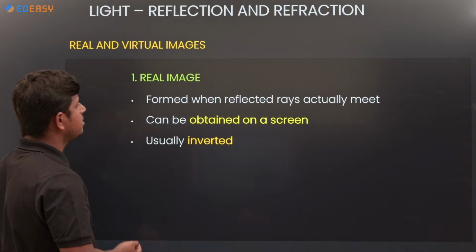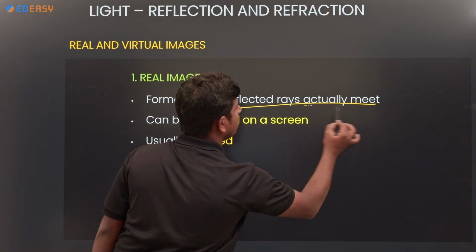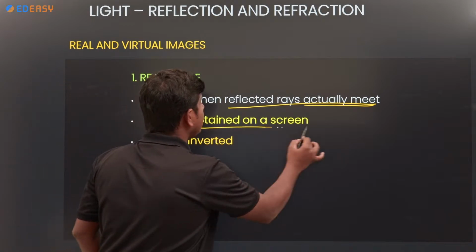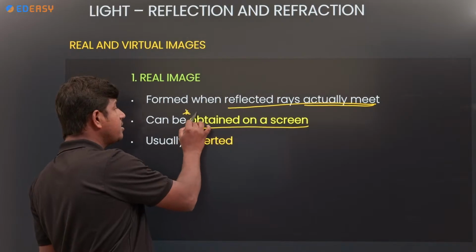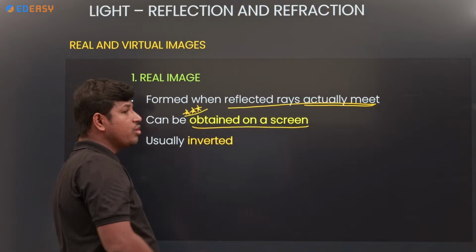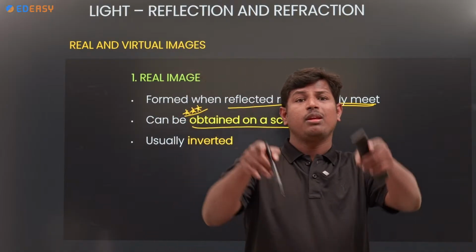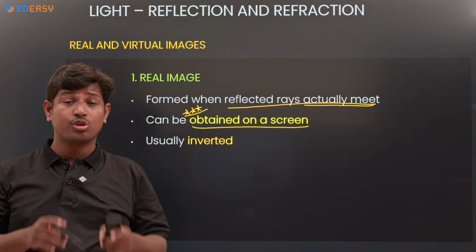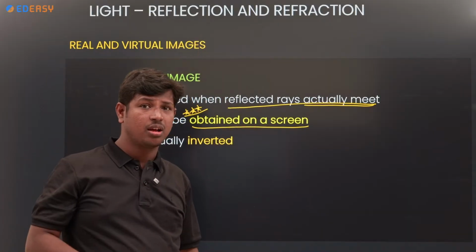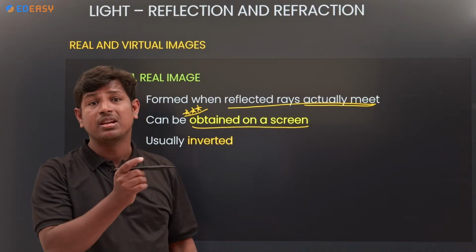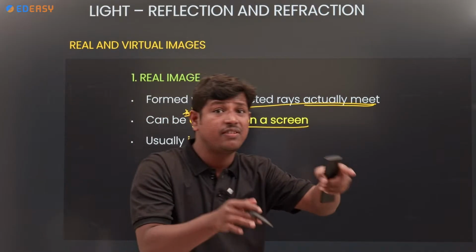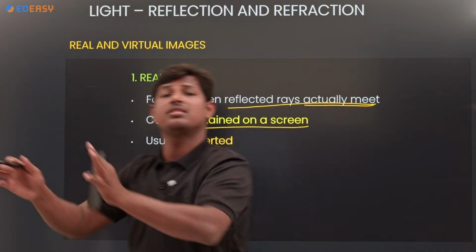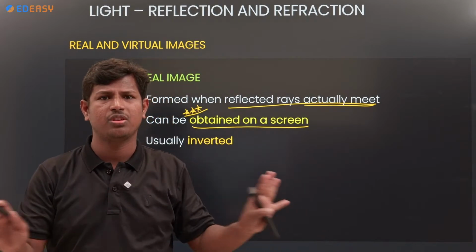Next, real image. When reflected rays actually meet, where does it take place? On the screen. For suppose, if you stand at any place and your image is captured on the screen, then that image is real. If you stand in front of the mirror, is the image captured? No. Then what type of image? Virtual. So you see the difference here, right? Which is real, which is virtual. The only difference: forms on a screen, real. Not forms on the screen, virtual. That's it. No confusion about real and virtual.